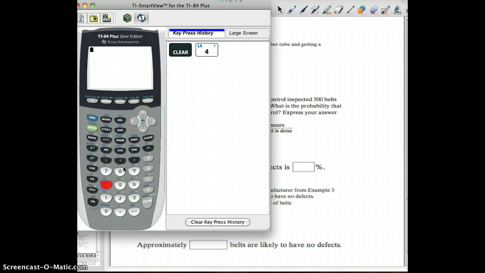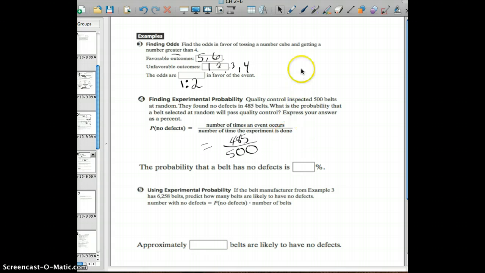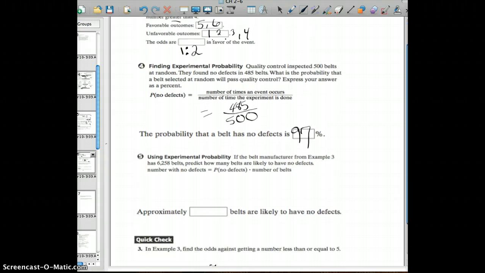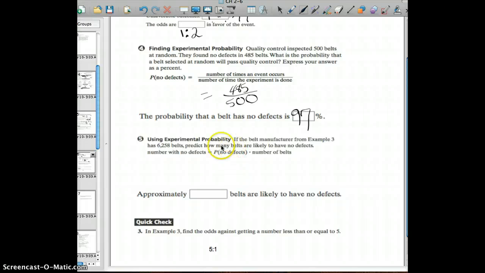So here we take 485 and we divide it by 500. And we're left with 0.97, which is 97%. Remember, we multiply by 100 to get our percent. Now, using that information, we can then figure out if they made 6,258 belts, we can predict how many of them are going to have no defects.